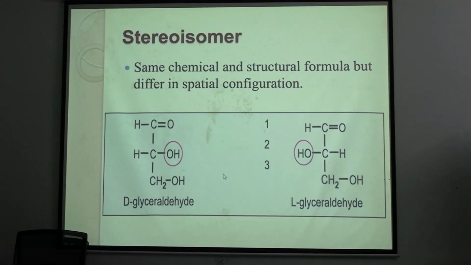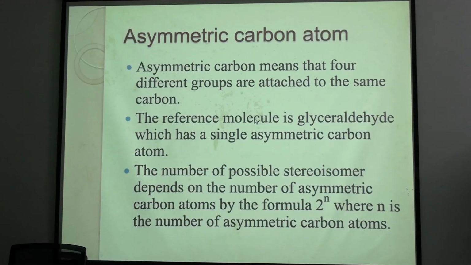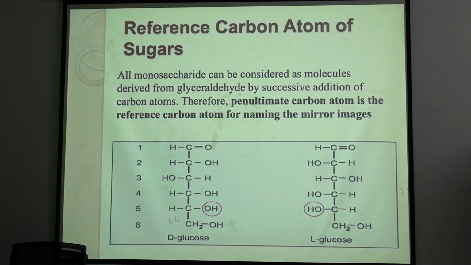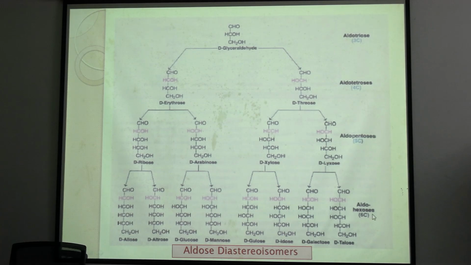See here, D glyceraldehyde and L glyceraldehyde. This is an enantiomer. This is D glucose, this is L glucose. Clear? The difference here is in the penultimate carbon. Now these are the diastereoisomers. Why?